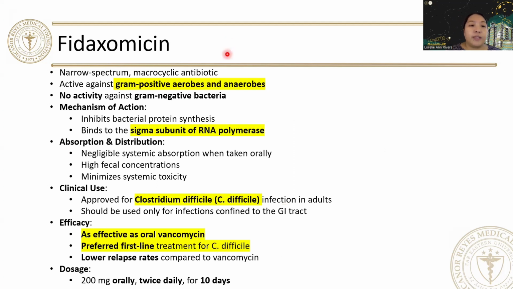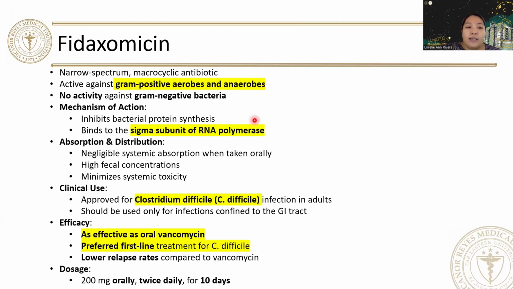So next is fidaxomicin. This is a narrow-spectrum macrocyclic antibiotic. It is active against gram-positive aerobes and anaerobes. And please remember, gram-positive only, okay? So it has no activity against gram-negative bacteria. So the proposed mechanism of action is that it inhibits bacterial protein synthesis by binding to the sigma subunit of RNA polymerase. For its absorption and distribution, there is negligible systemic absorption.